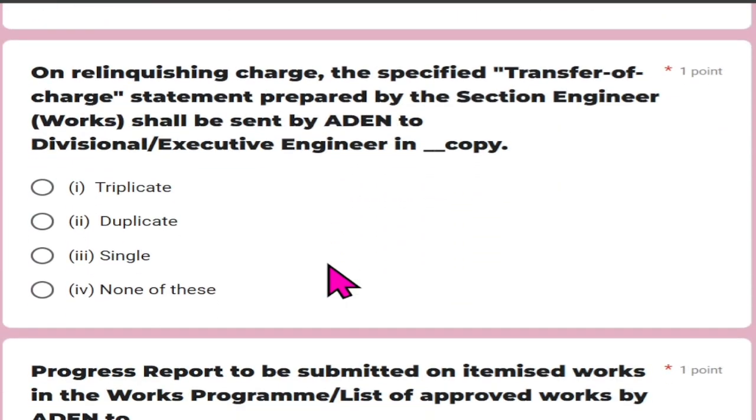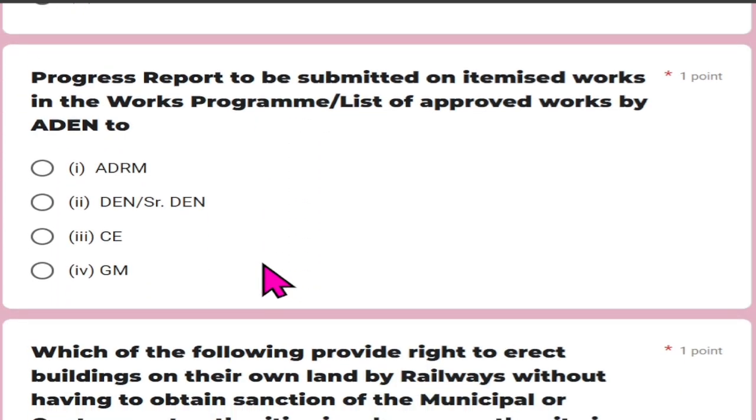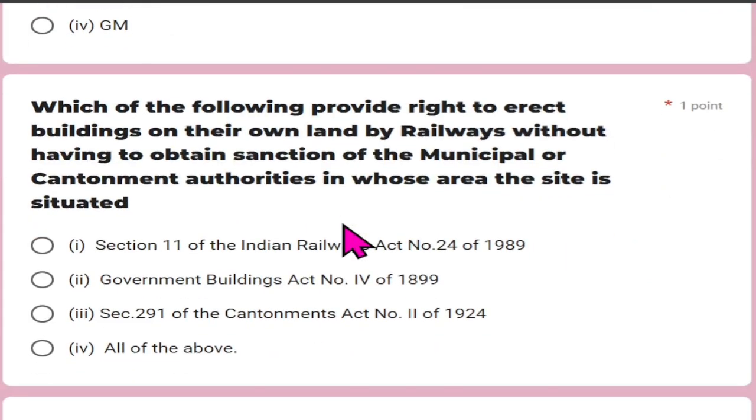On relinquishing charges, the specified transfer of charge statement prepared by the section engineer works shall be sent by AEN to divisional executive engineer in how many copies? And that is single, one copy. Progress report to be submitted on itemized work in the works program, a list of approved works by AEN, to DN or senior DN.